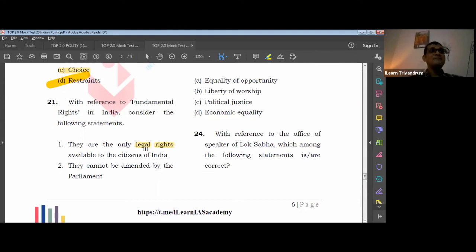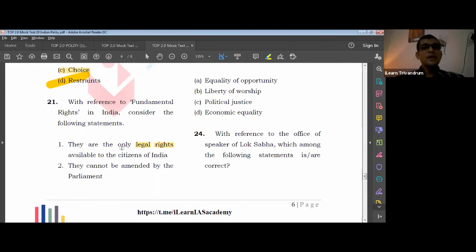So a legal right means that which has legal backing. For example, fundamental rights: does it have legal backing? Yes, the Constitution is backing it. Right to property is a constitutional right, again with backing. Then there is the right to information; the Right to Information Act is backing it. The Right to Education Act is backing it. Then you might be confused: what is a statutory right? Statutory rights are those mentioned in a statute. Constitutional rights are those mentioned in the Constitution. Fundamental rights are those specifically mentioned in Part 3 of the Constitution. You should have a very clear distinction between them.